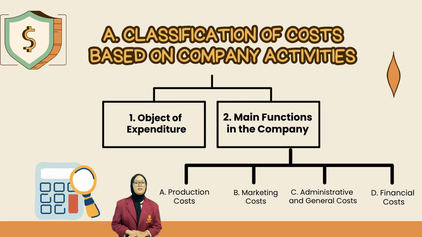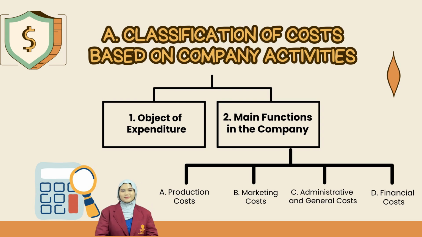Second, direct labor costs, which are wages paid to employees whose work can be directly identified with the specific product produced by the company. Third, factory overhead costs, which are all production costs other than raw material and direct labor. Now, I'll hand over to Halimah.